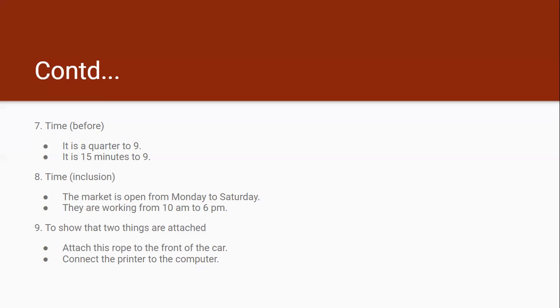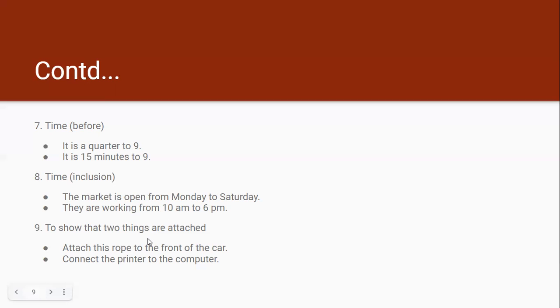So the market will open on Monday and Saturday also: Monday, Tuesday, Wednesday, Thursday, Friday, and Saturday. They are working from 10 a.m. to 6 p.m. So the times 10 a.m. and 6 p.m. are also included here. So time is also denoted with the help of to, in the sense of inclusion.